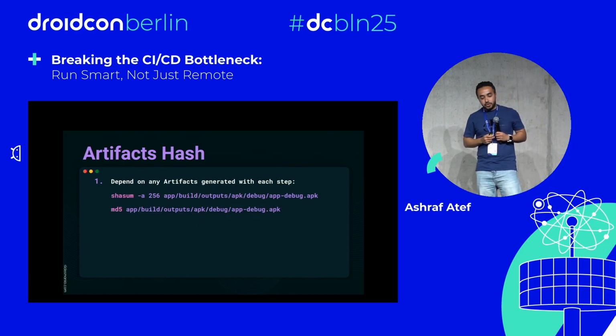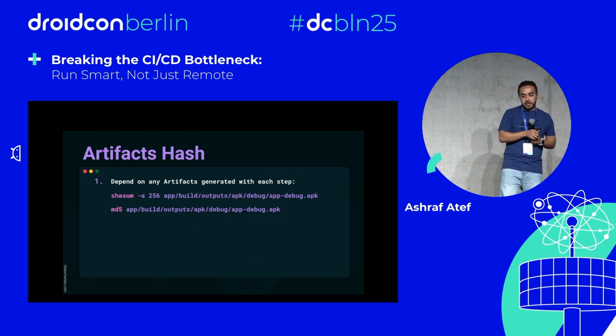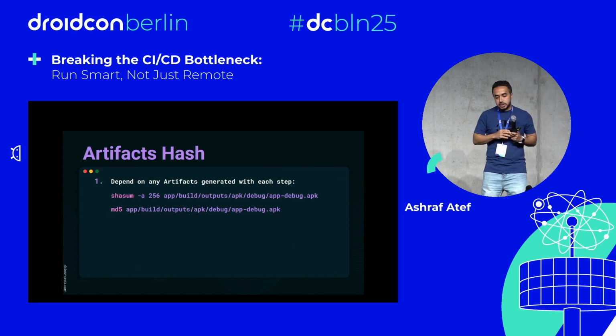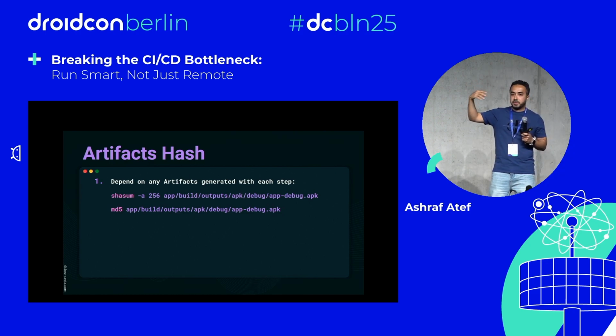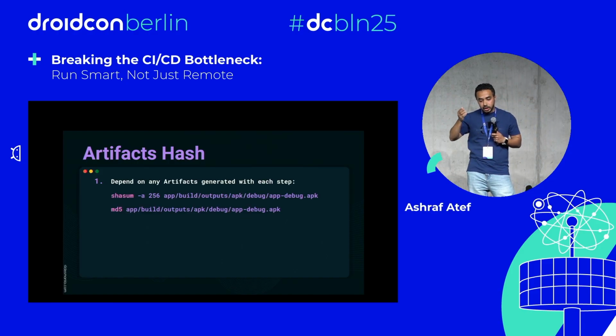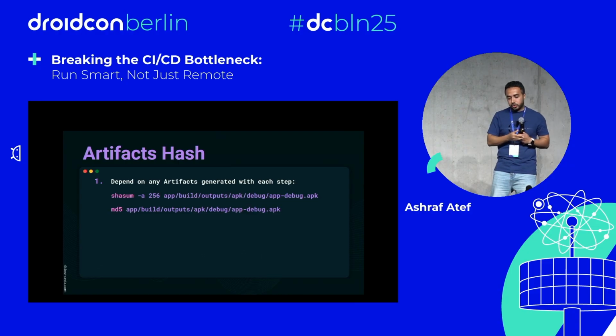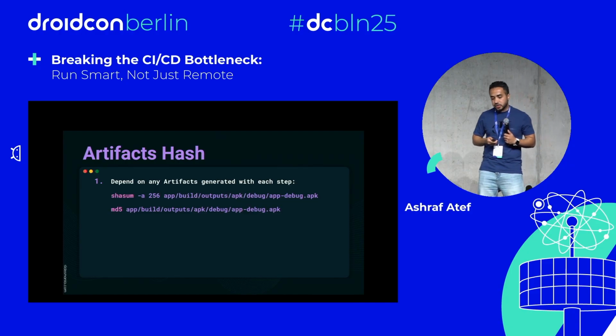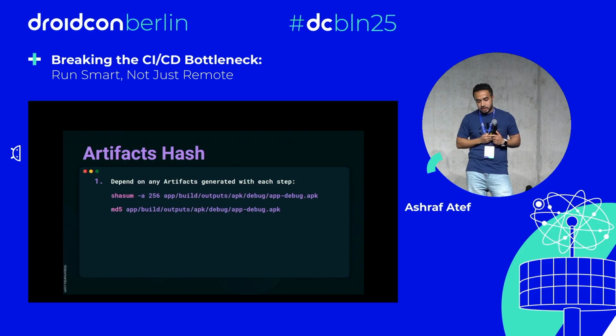One of those things is depending on any artifacts that are generated from any step. For example, we have the build. From the APK that is generated, we can create a hash, and add to this hash the timestamp of when this file was created. We can use MD5 or SHA for creating this hash for any file that we generate at each step.